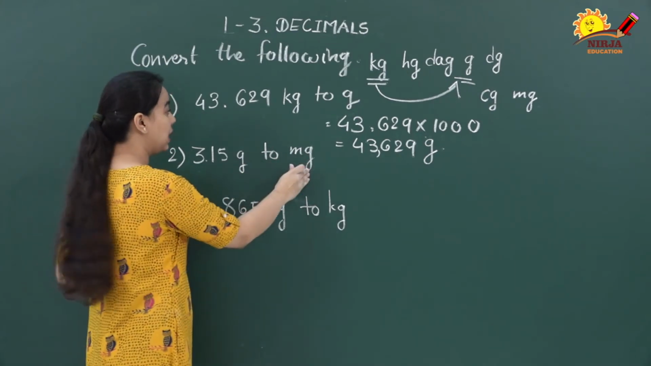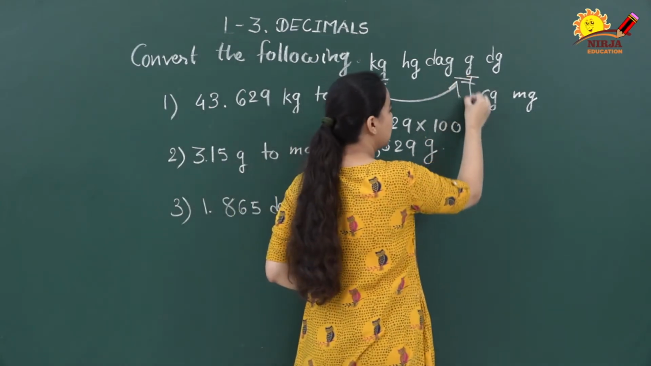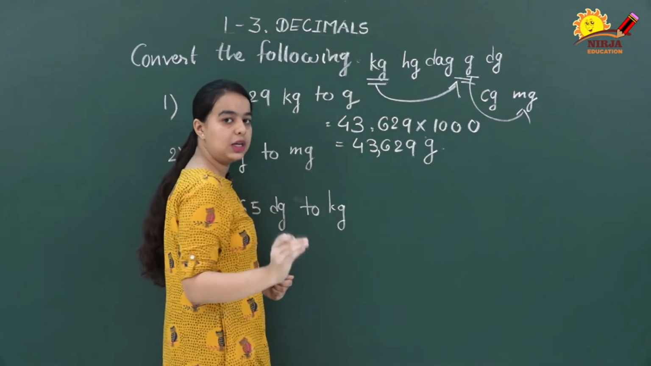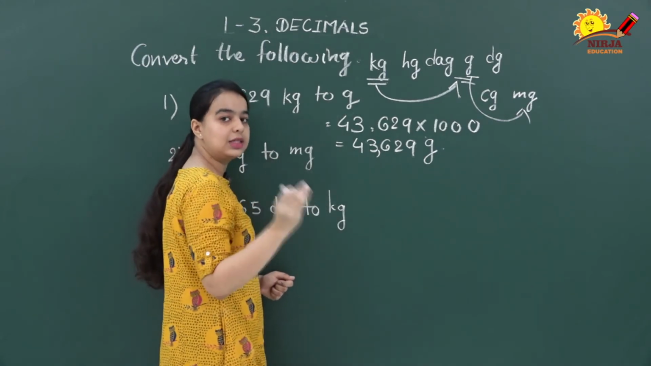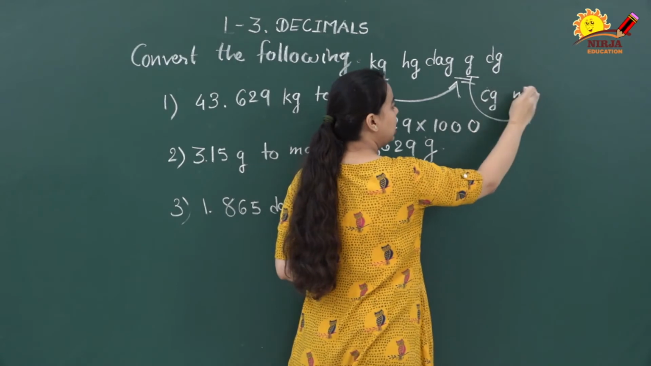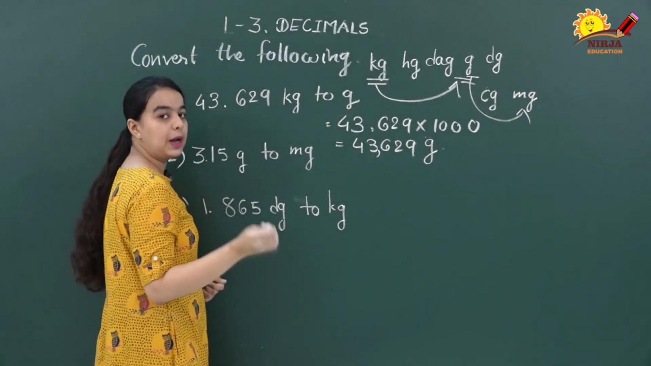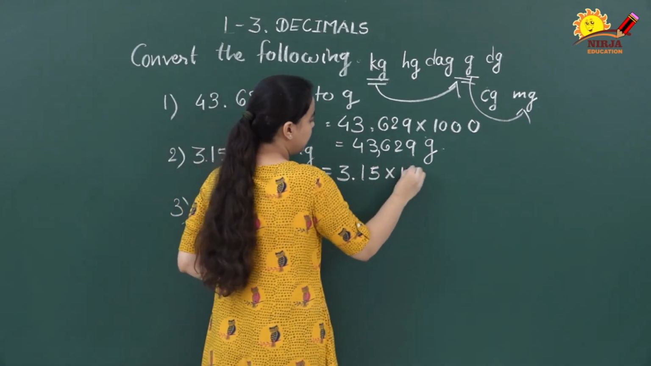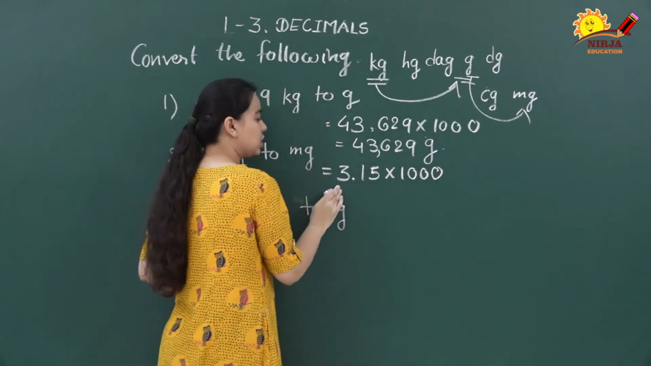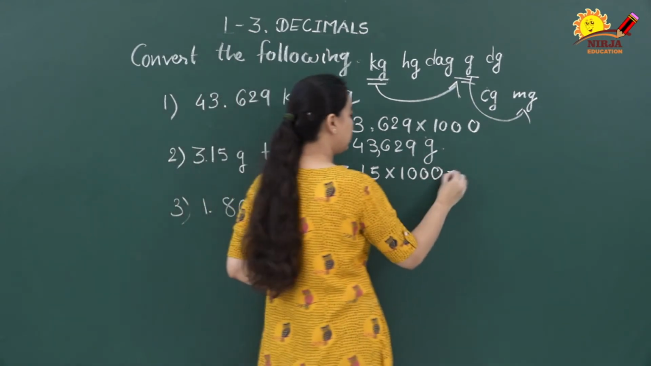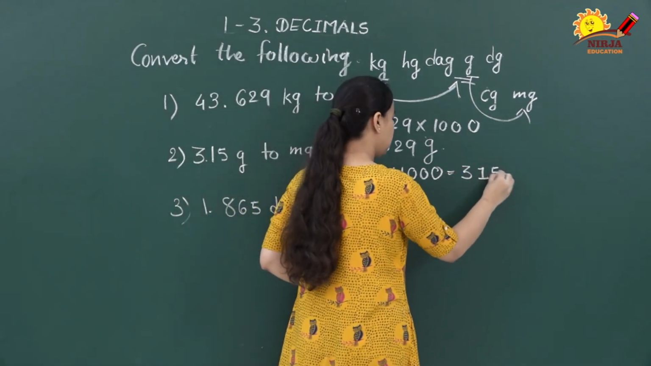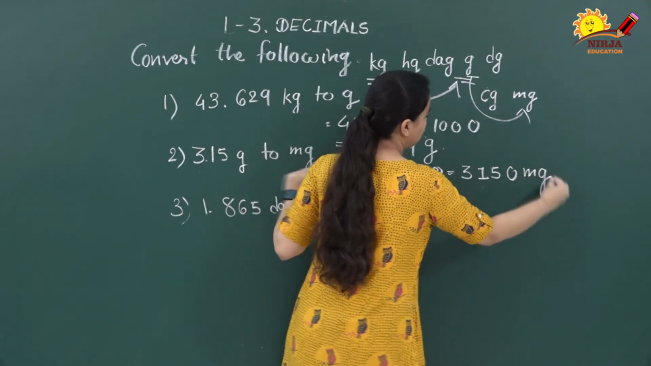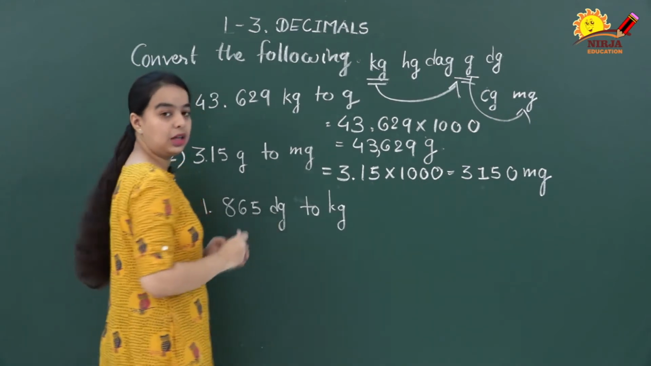Let's see the second example, 3.15 gram to milligram. Let's find our gram and milligram. Here it is gram and here it is milligram. Again, greater unit into smaller unit, we need to multiply. By how much do we need to multiply? Let's count the places. 1, 2 and 3. So again we are going to multiply by 1000. 3.15 multiplied by 1000. If we do the multiplication, we will get the answer as 3150. What is the unit? Milligram.